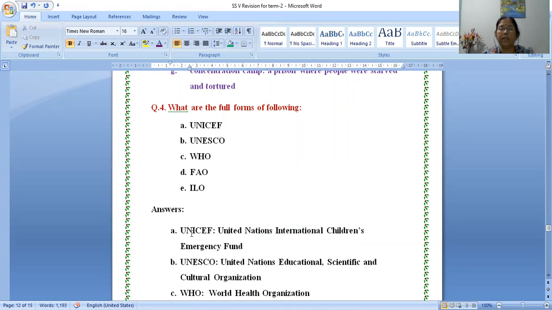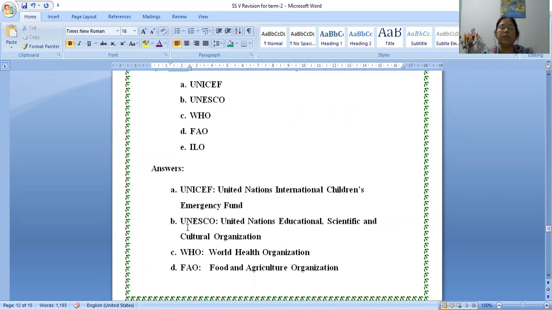So U for United, N for Nations, I is International, C is Children's, E Emergency, and F Fund. Okay, so United Nations International Children's Emergency Fund.